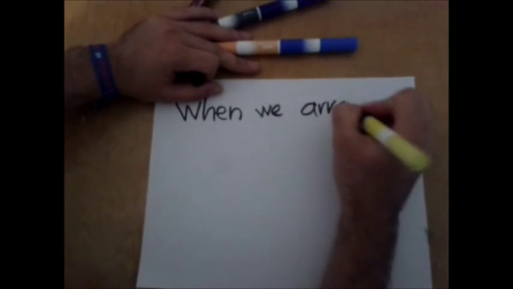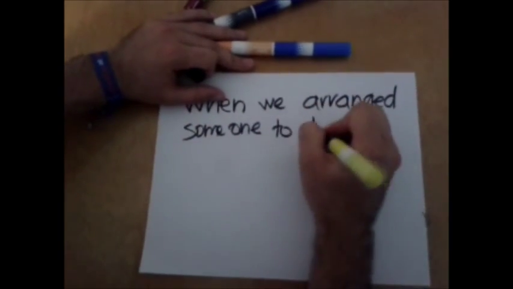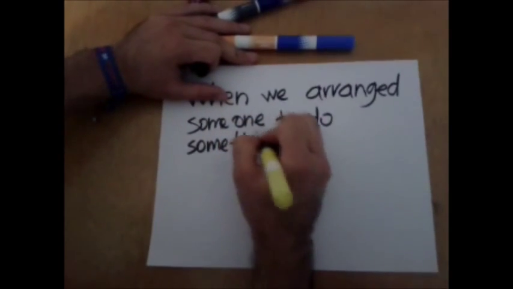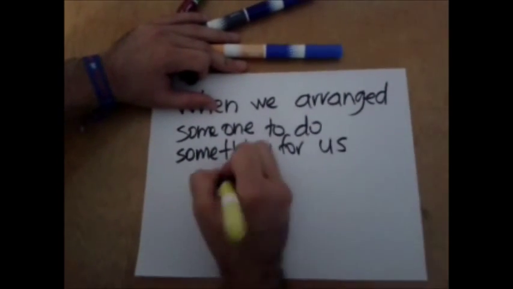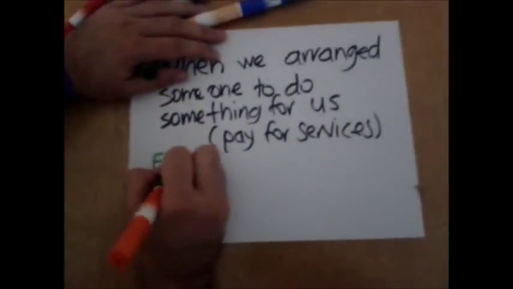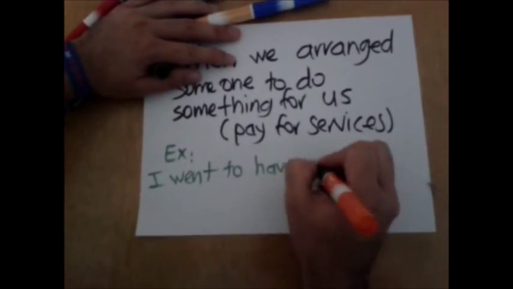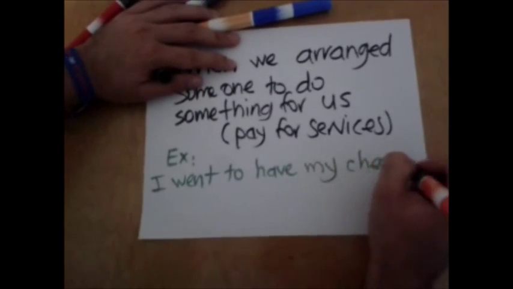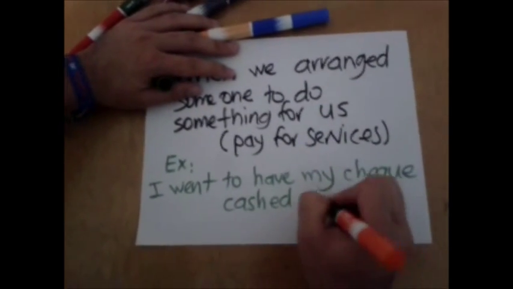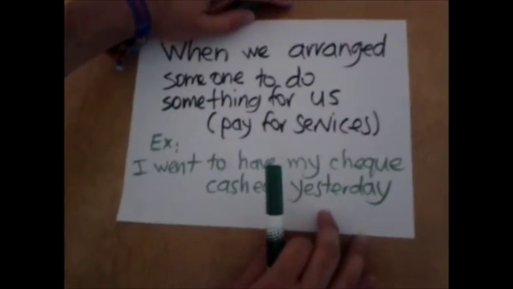Another situation is when we arrange for someone to do something for us. That is, when we pay for services, okay? When we pay another person in order to do something for us. Here's an example. I had my check cashed yesterday. Someone cashed my check yesterday. So when we talk about passive causative, there are two structures.